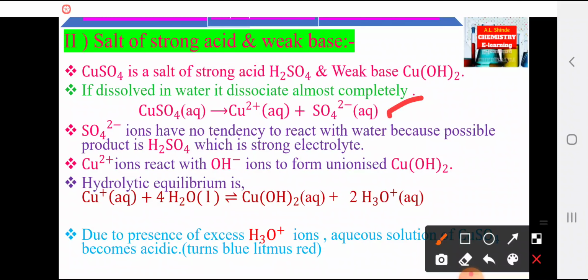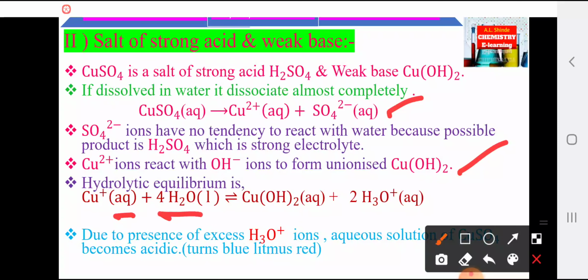The sulfate ions, SO4 2 minus ions, have no tendency to react with water because the possible product is sulfuric acid, H2SO4, which is a strong electrolyte. But Cu2 plus ions react with OH minus ions to form unionized copper hydroxide, Cu(OH)2. The hydrolytic equilibrium, that is the hydrolysis equilibrium, is like this. Cu2 plus aqueous, that means in water, plus 4H2O.